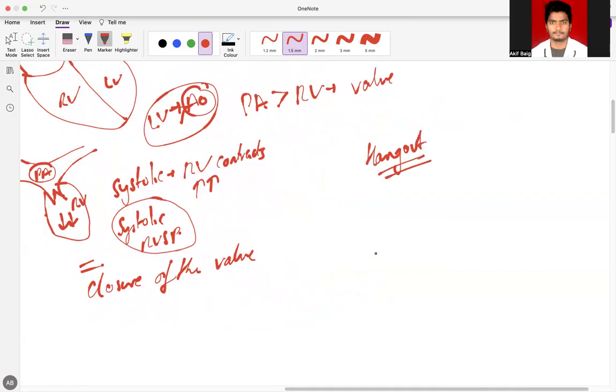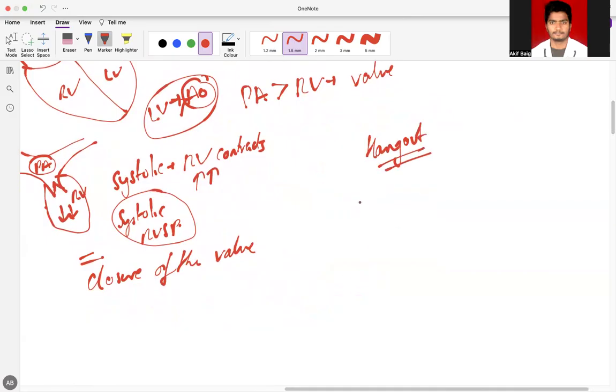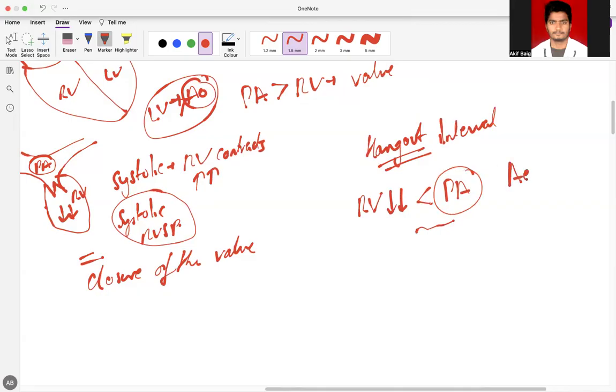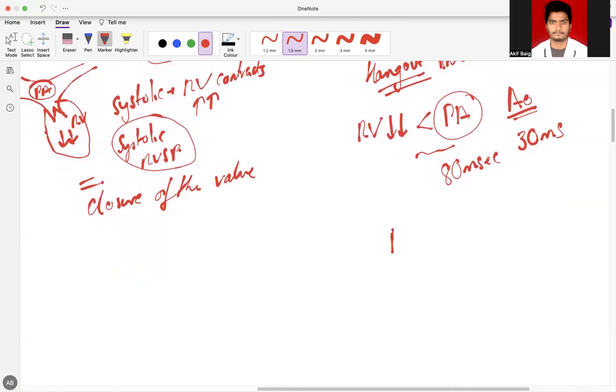What I mean is that when the RV pressure has decreased to lesser than the pulmonary artery pressure, the valve does not close immediately, but there is some gap, and that gap is called the hangout interval. This gap is found to be more in the pulmonary artery when compared to the aorta. In the aorta it is said to be 30 milliseconds, whereas in the pulmonary artery it is said to be 80 milliseconds. That's why whenever there is a split, A2 comes before P2.